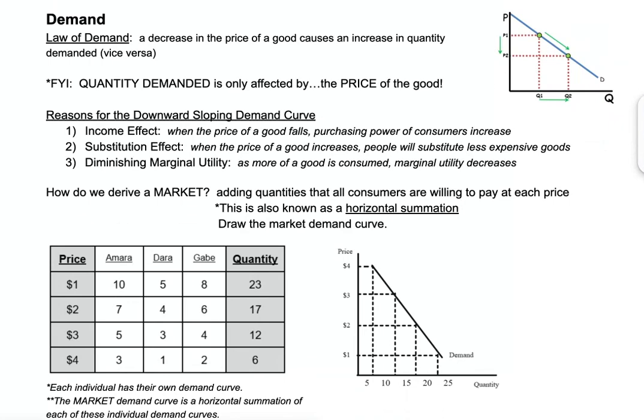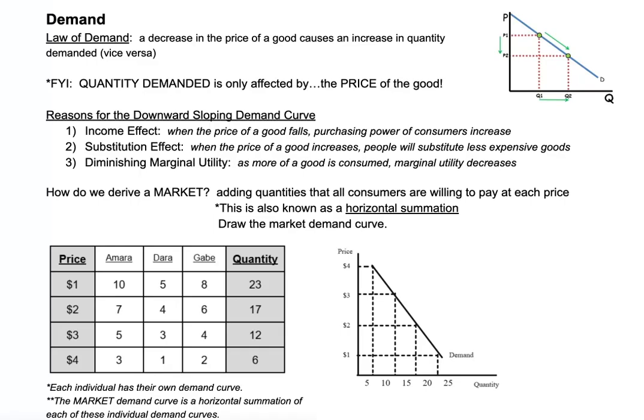Now, why is it when the price falls that quantity demanded goes up? There's three reasons. The most important two are these first two. The first is the income effect. Your purchasing power goes up. Something's on sale, you feel wealthier, you buy some more, higher purchasing power. Number two, the substitution effect: when the price of a good goes up, people will substitute that good for less expensive goods. Price of Coke goes up, people might turn to Pepsi.